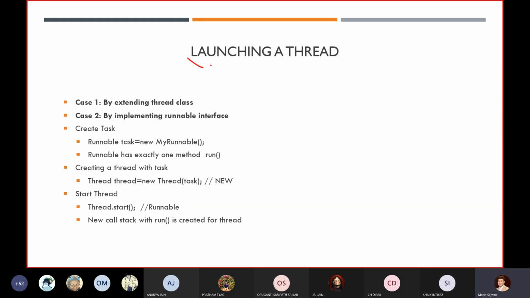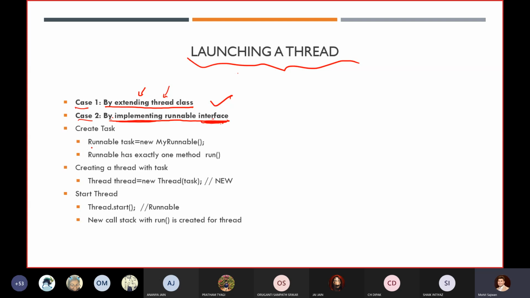Now we want to launch a thread, to create our own thread. How can we do that? There are two ways, two cases through which we can launch a thread. First is by extending the Thread class, which means you have to use the concept of inheritance. And you already know that we cannot extend an interface; what we can do is implement an interface. So the second case is by implementing the Runnable interface.